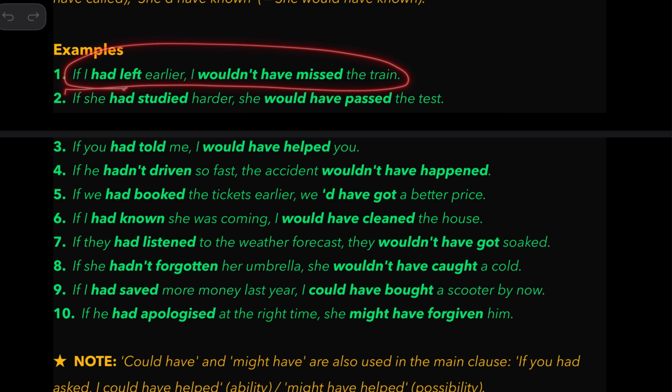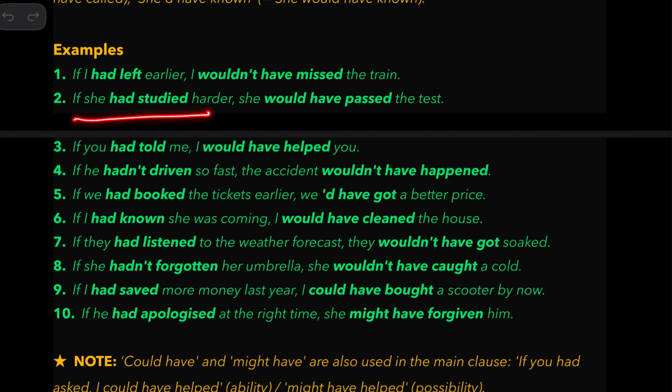Okay. So if she had studied harder, meaning she didn't study hard, she would have passed the test, meaning she did not pass the test. So in this structure, you talk about past situations and events that did not exist or take place. If you had told me, I would have helped you. If he hadn't driven so fast, the accident wouldn't have happened. If we had booked the tickets earlier, we would have got a better price. If I had known she was coming, I would have cleaned the house.